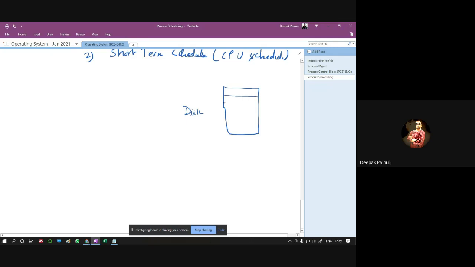In disk we have multiple jobs: job 1, job 2, dot, job n. This is the spool of disk, also known as the spool of disk. And we have main memory.